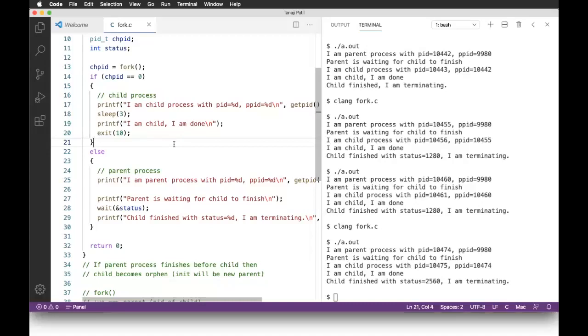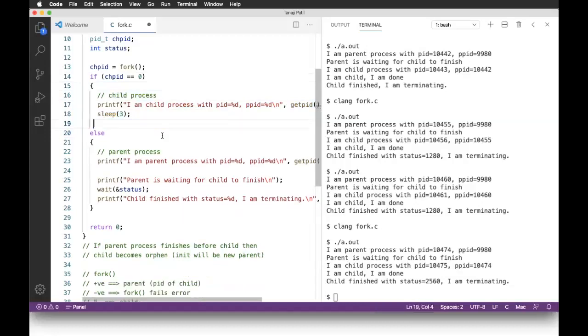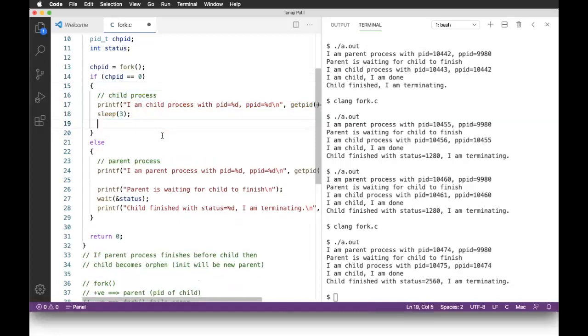Now the meaning is, I want to give some sort of task to the child process here on this block, but I don't want to write code here. Code is already there, already available. Can we do that? Yes, that is possible. So what I'll do is, that call is exec.